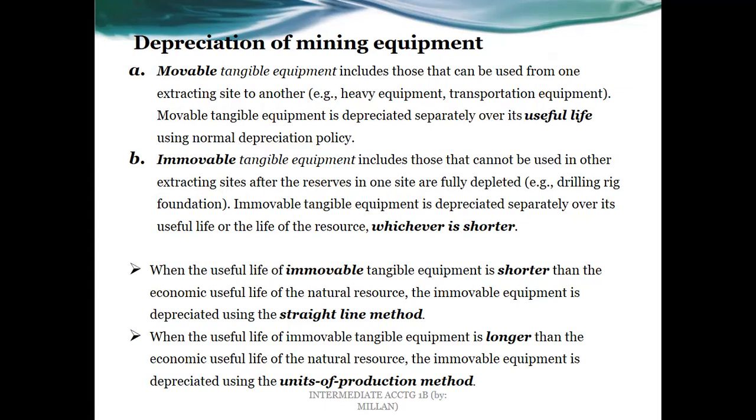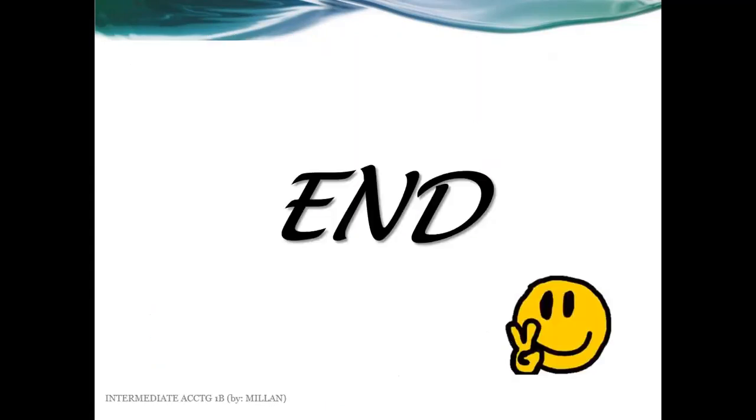Now for letter A, we really have to make use of the method that we are allowed to use depending on the consumption of the economic benefits. Straight line method is also okay or fine. And that will be the end of our discussions. Depletion of natural resource is really quite a short source and standard.